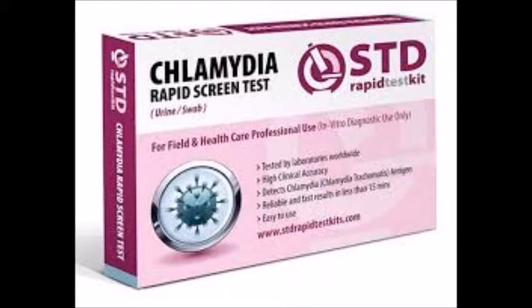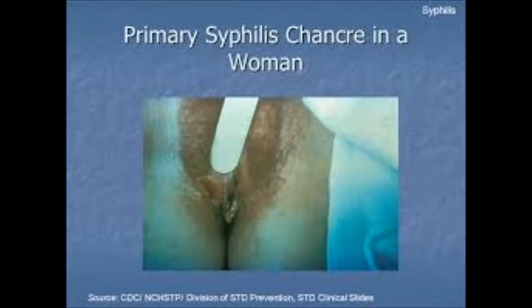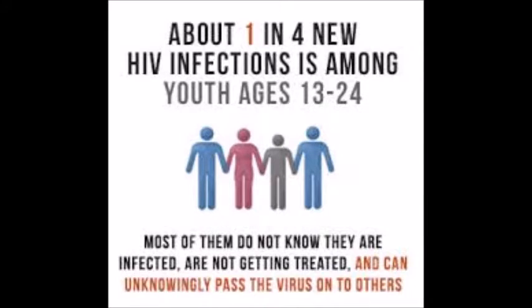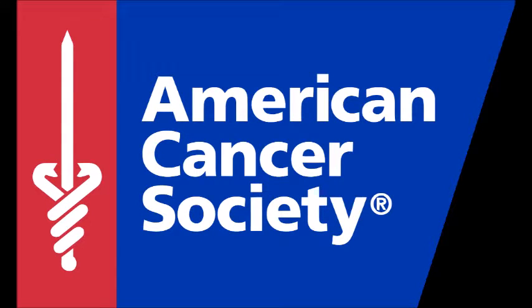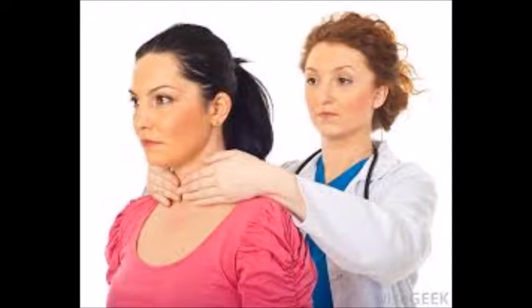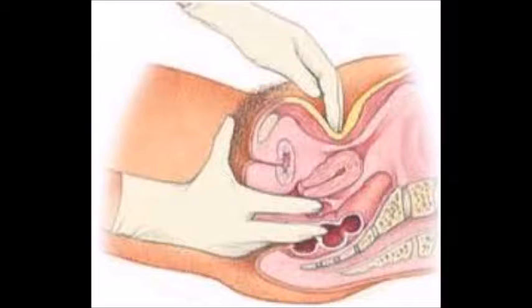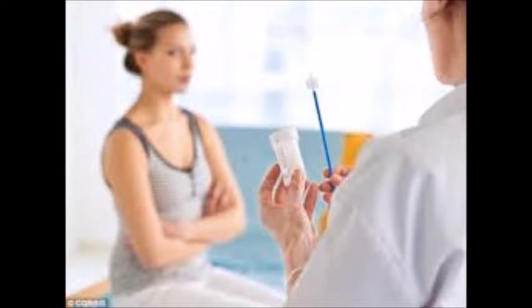Sexual health screenings such as chlamydia, syphilis, gonorrhea, HPV, and AIDS would be important for this patient. The American Cancer Society recommends that patients aged 20 years and older should be checked for cancers of the thyroid, the mouth and throat, and skin during routine visits. Additionally, the American Cancer Society recommends that women start getting pap smears at the age of 21 to screen for cervical cancer. Due to this patient's weight loss, this screening may be considered.